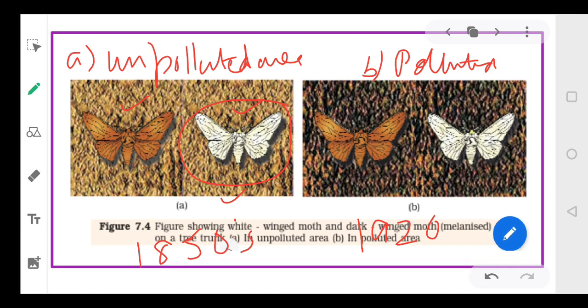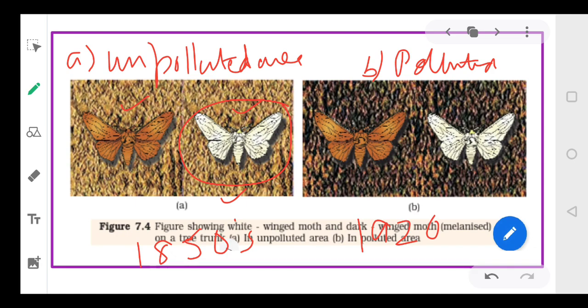So this kind of moth was mostly prevalent in the 1850s. देखिए जो अनपोल्यूटेड टाइम था 1850s में क्या था कि जो वाइट मॉथ है वो ट्री ट्रंक्स पे डिटेक्ट नहीं होती थी. The predator was not able to detect it, because the background was also very light.